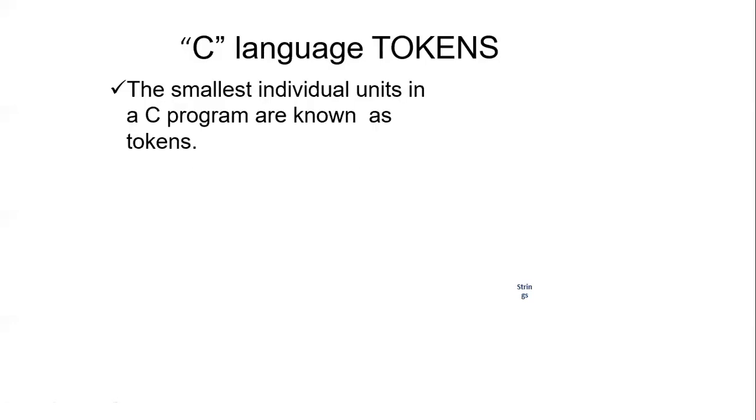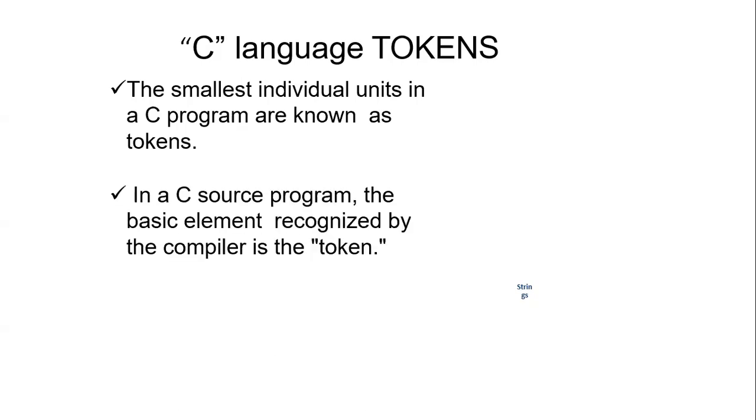So, what are C tokens basically? These are the smallest individual units of the C program. We all know that we write programs using the C programming language and C syntax. When we write any program in C, we make use of the tokens of C. What is meant by tokens? Tokens are small individual units that are required for designing the program.